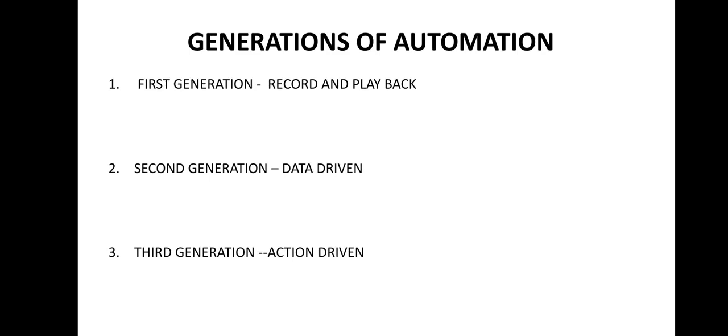Whenever we talk about third generation, that is action driven. This technique enables a person to create automated tests. There are no input, no expected output conditions. Whatever you are doing, any task, is known as an action. Actions that appear on the application are automatically tested based on any general purpose set of controls defined for the automation.